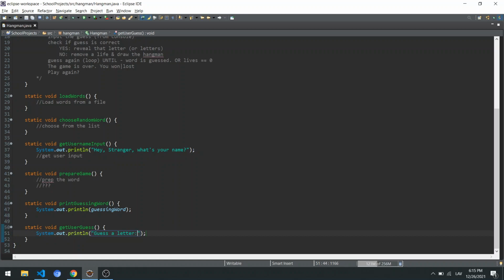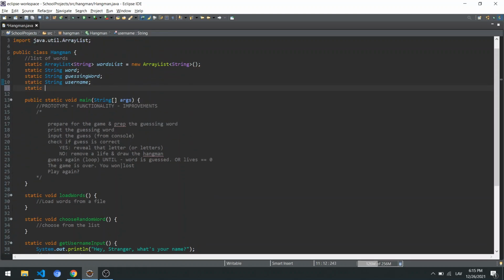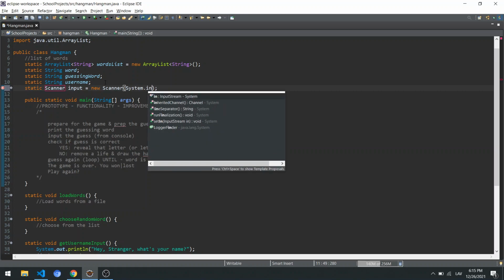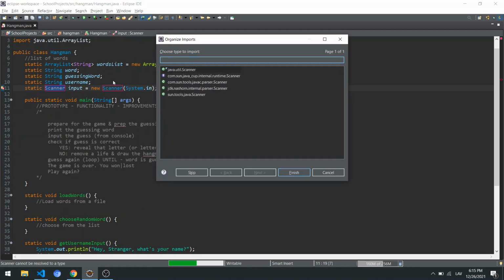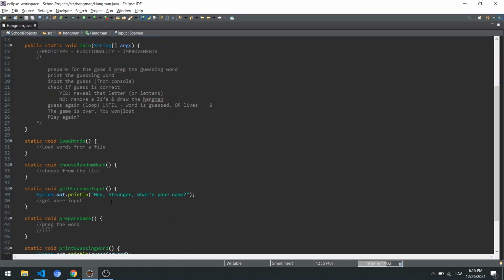And as we're going to have these username and guess inputs, we're probably going to need an object that's going to work with the user input. So input equals new Scanner(System.in). This is a classic Scanner for input from the console that as a beginner you should know about. So we're just going to create the object, nothing too fancy here. Print the guessing word, input the guess.